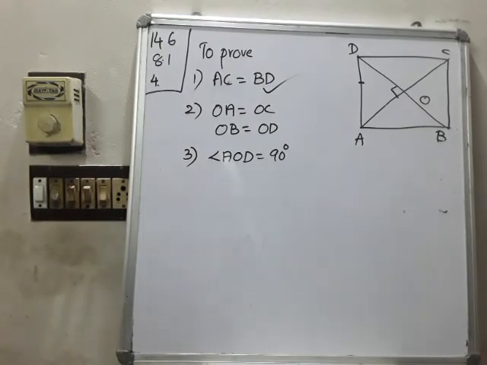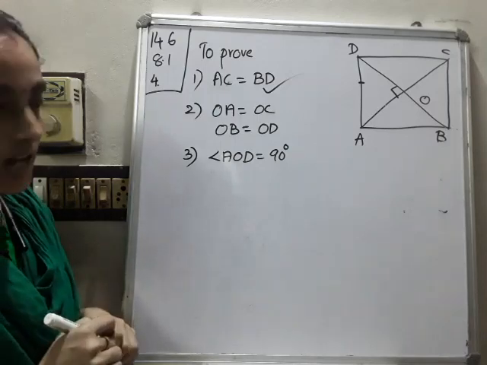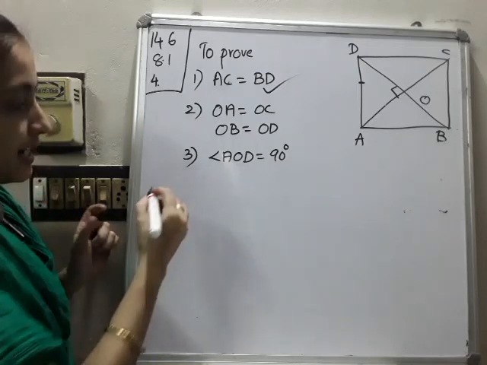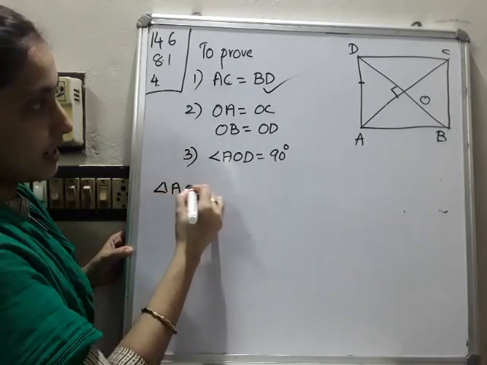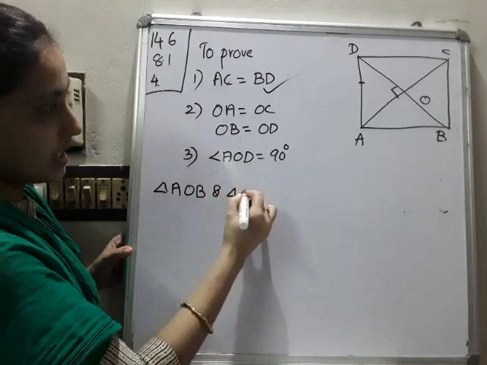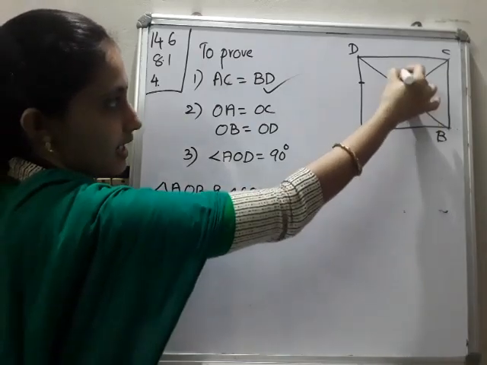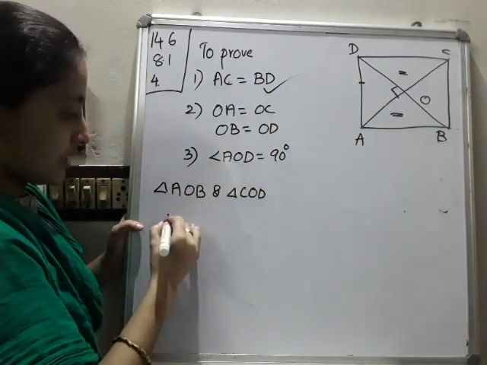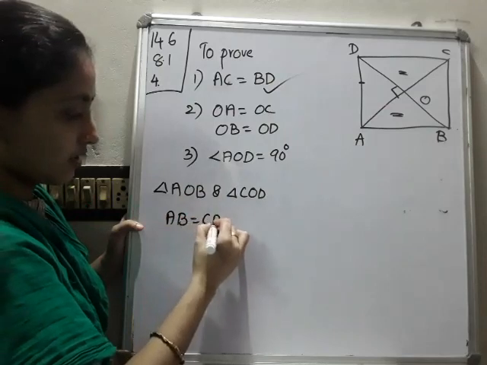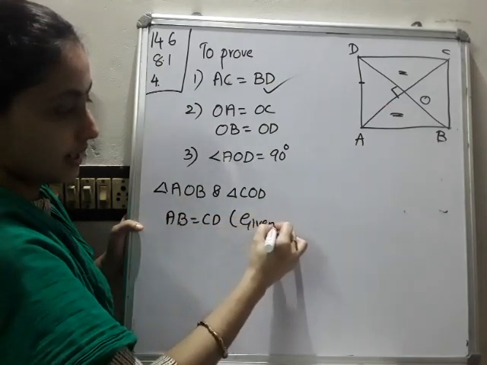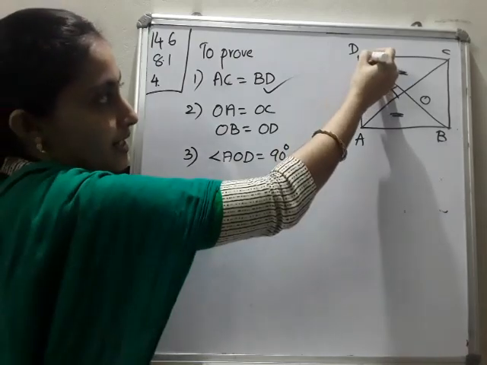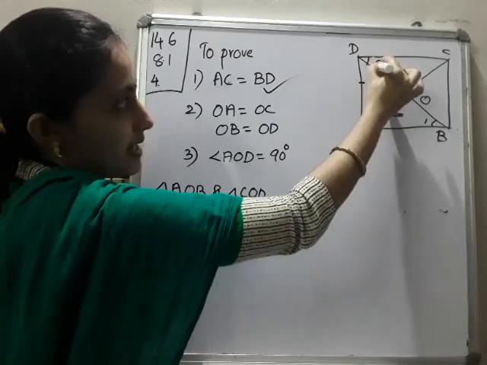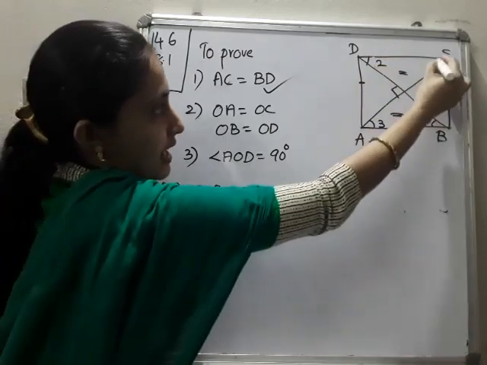Okay, now we want to prove the second part. Second part means bisect each other. Can you say which equal or congruent triangles we have to consider? Yes, we can consider triangle AOB and triangle COD. That is this triangle and this triangle. Can you say the equal parts? Yes, AB is equal to CD. That is already given, sides of a square. Then angles: this angle I mark as angle 1 and this as angle 2, this as angle 3 and this as angle 4.